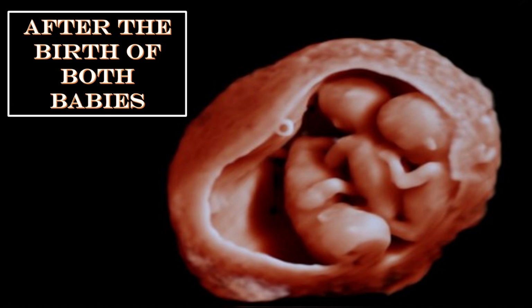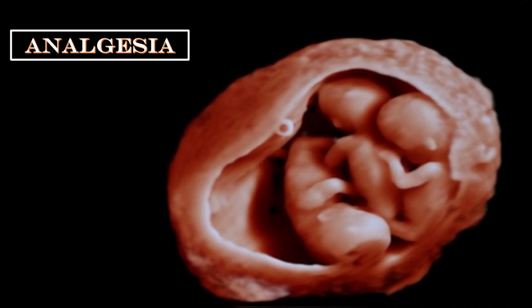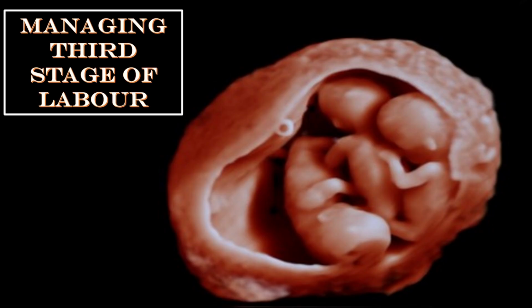After the birth of both babies, consider double clamping the cord to allow umbilical cord blood gases to be sampled. Analgesia. Discuss the different methods of analgesia. Offer epidural analgesia if the woman opts for the vaginal birth. And how would you manage the third stage of the labor?